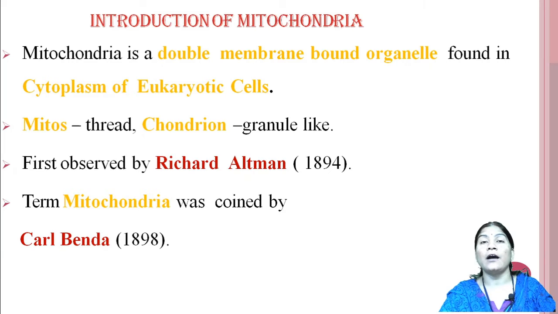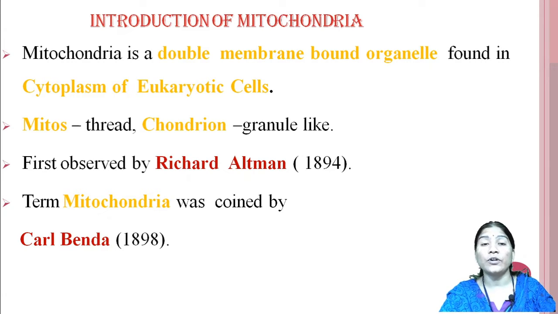These mitochondria are only present in the cytoplasm of eukaryotic cells. The word mitochondria is made of two small words, that is mitos and chondrion. Mitos means thread and chondrion means granule-like structure. Means these mitochondria are threads or granule-like structures which are present in the cytoplasm.